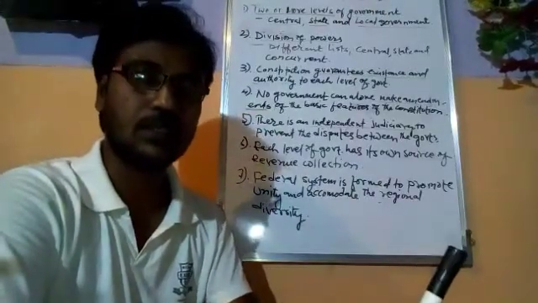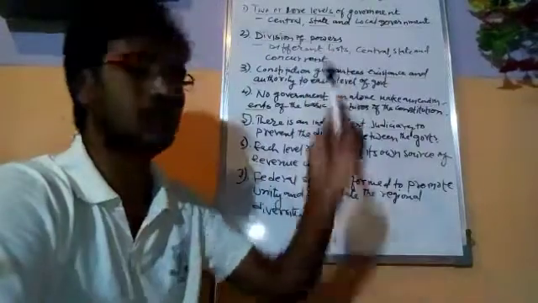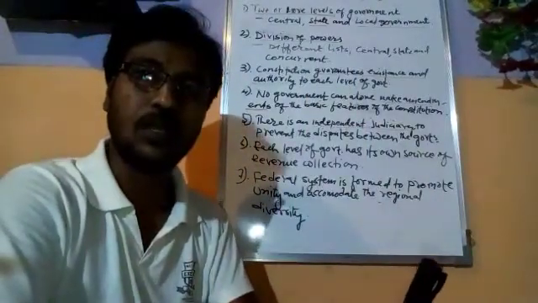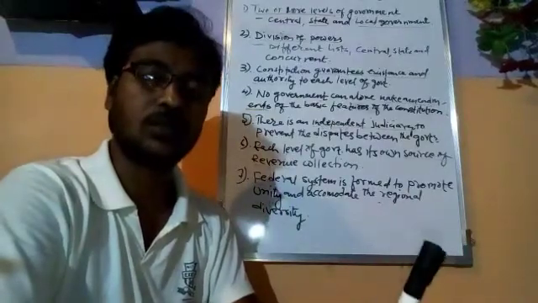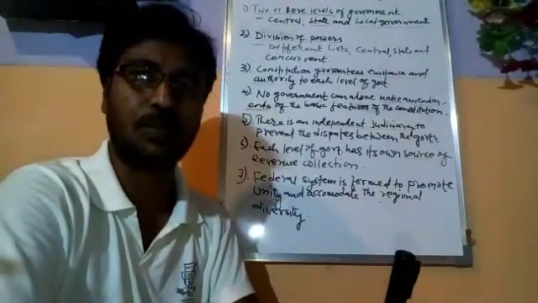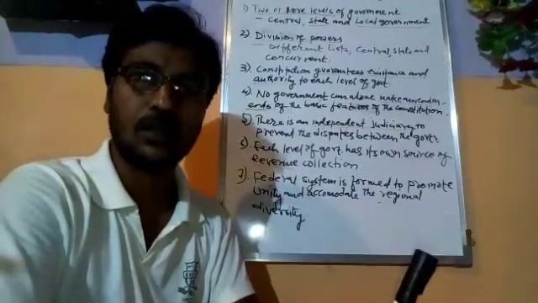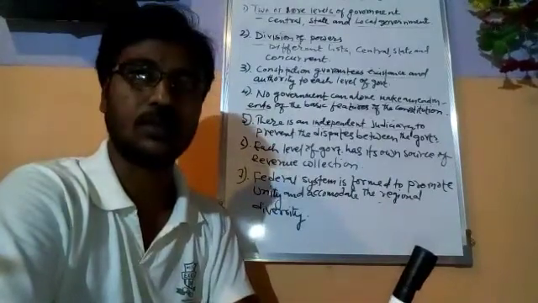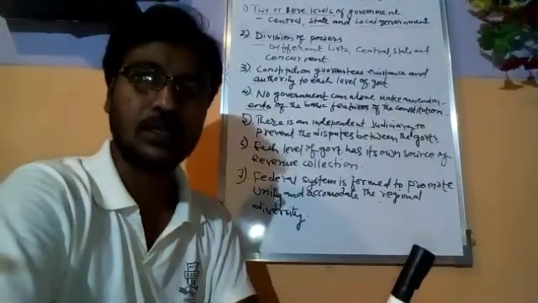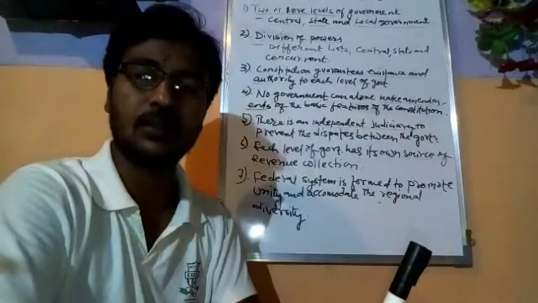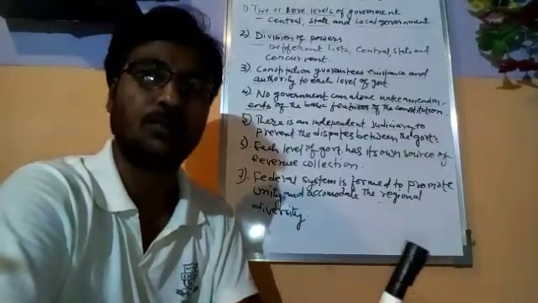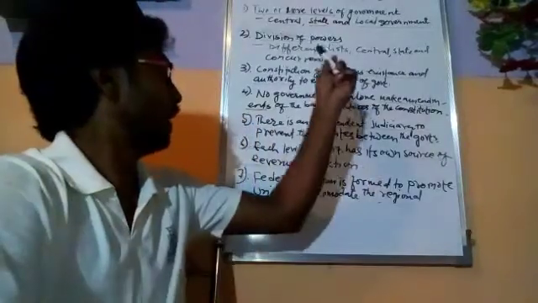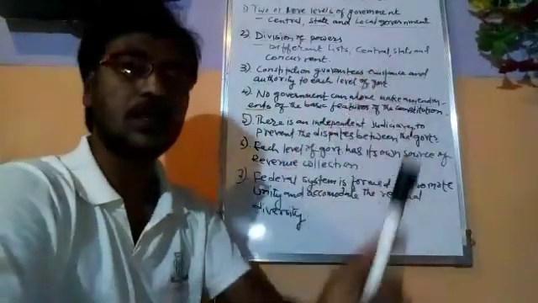But in a federal system, the constitution itself forms the state governments and the constitution itself distributes the power between these levels of government. So when we study Indian federalism, we will learn about the different lists of powers, such as the central list.